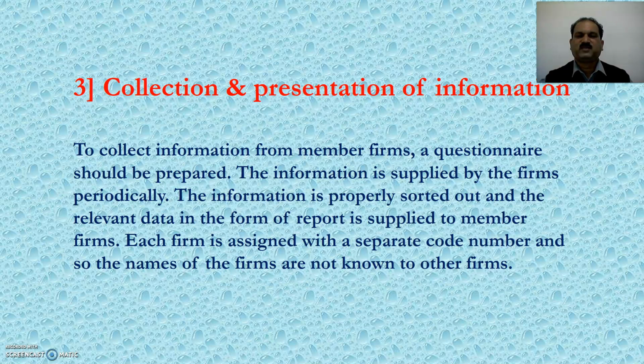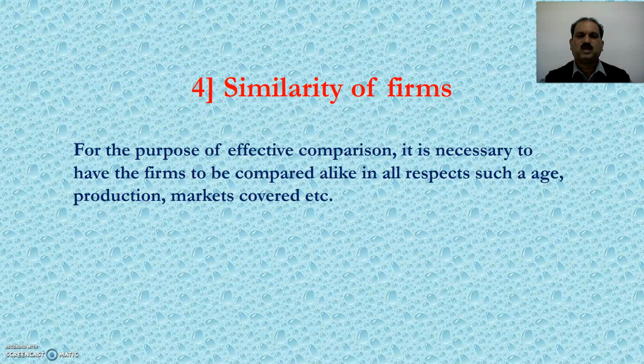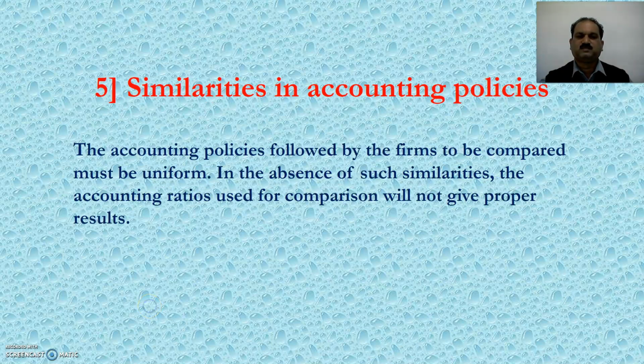Each firm is assigned a separate code number, and so the names of firms are not known to the other firms. Fourth, similarity of firms. For the purpose of effective comparison, it is necessary to have the firms to be compared alike in all respects such as age, production, markets covered, etc.